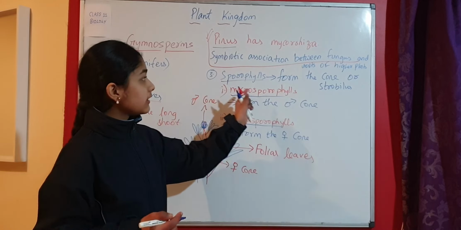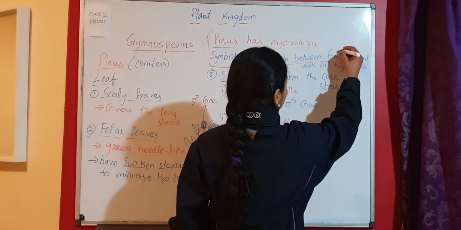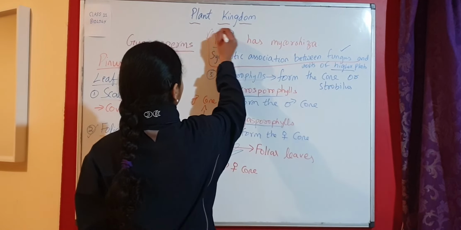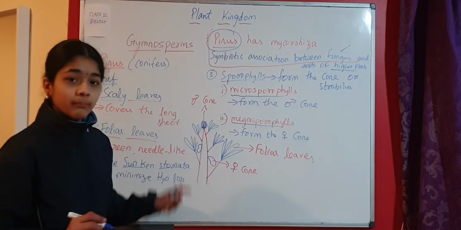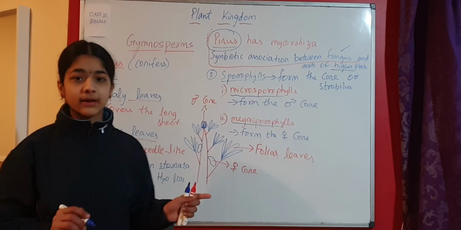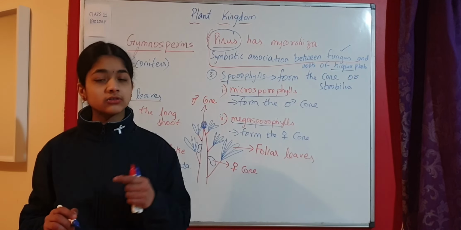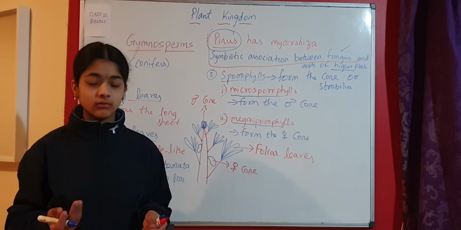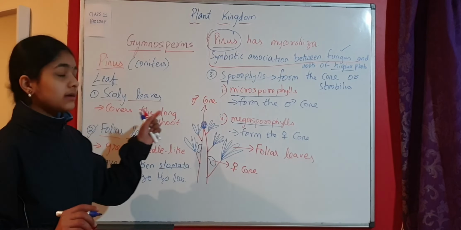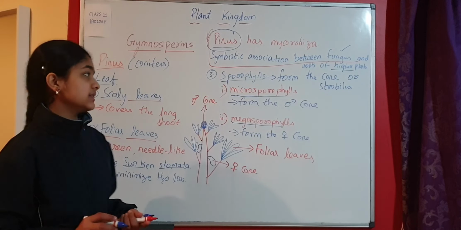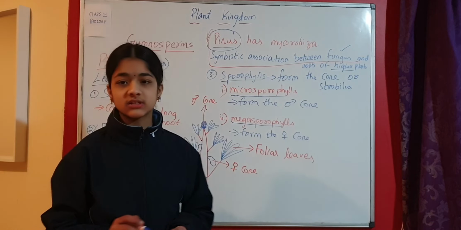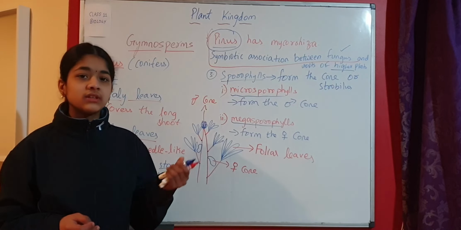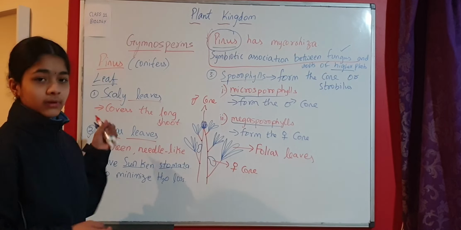So symbiotic association between fungus and the roots of higher plants, and that higher plant is nothing but Pinus in this case. So Pinus, which is a conifer, has mycorrhiza. Cycas, which belongs to cycadales, that is different. They don't have mycorrhiza. They have coralloid roots, so that is different. But Pinus is the plant which has mycorrhiza. Mycorrhiza is symbiotic association between fungus and the roots of higher plants. So these are some basic characteristics about Pinus.